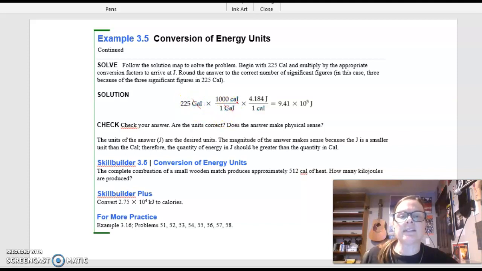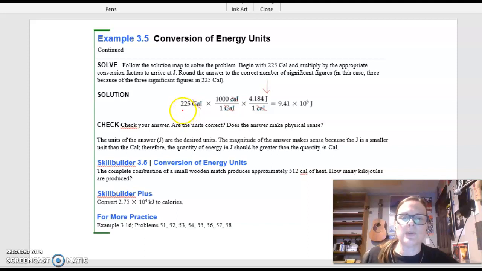Now I'm in small calories, and I know that there's that conversion factor that converts small calories to joules. So I'm going to use that conversion factor. I want to make sure that my small calories are on the bottom so that they cancel, and my joules on top. Now I'm in the unit that I want, my joules, okay, and I can go ahead and multiply.